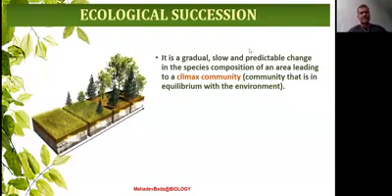A community that is in equilibrium with the environment is called the climax community. I repeat once again. The definition of ecological succession is, it is a gradual, slow and predictable change in the species composition of an area leading to a climax community, that is the final community. Climax community means a community that is in equilibrium with the environment.